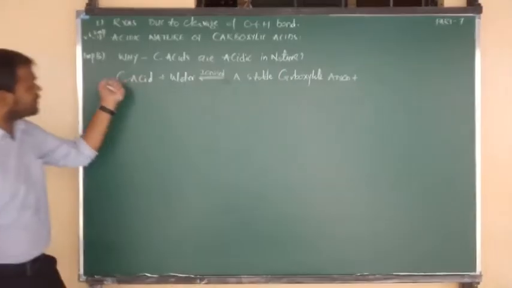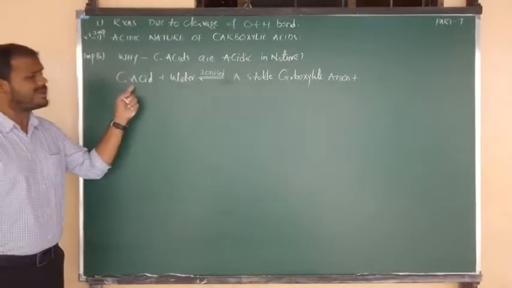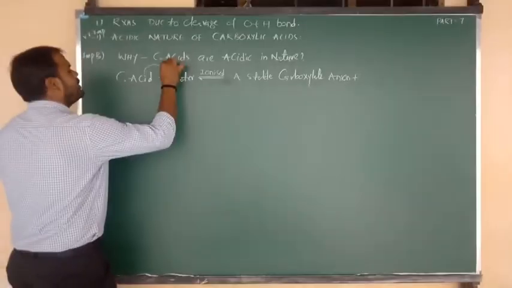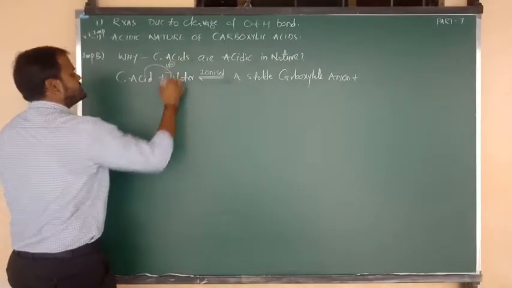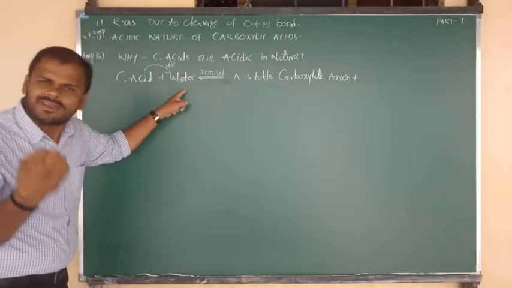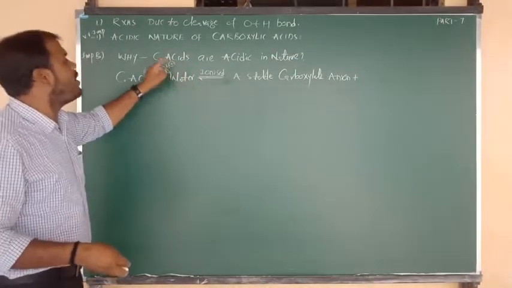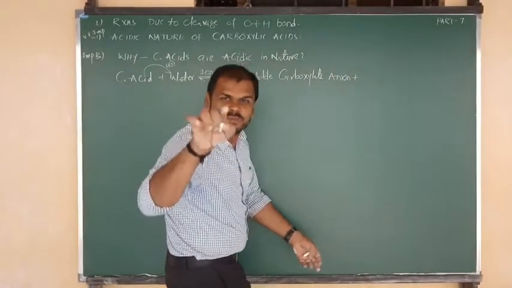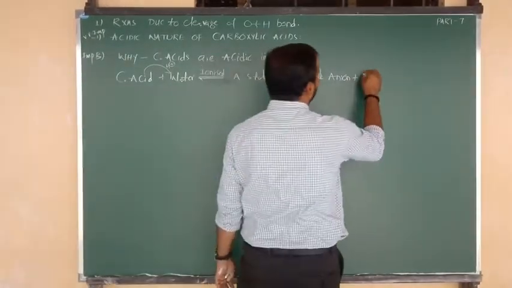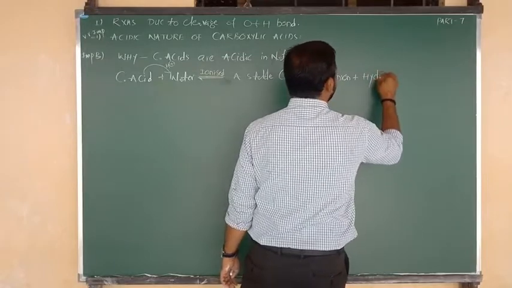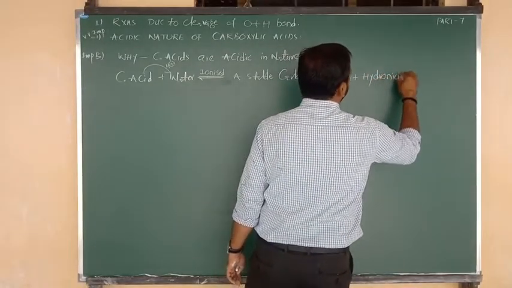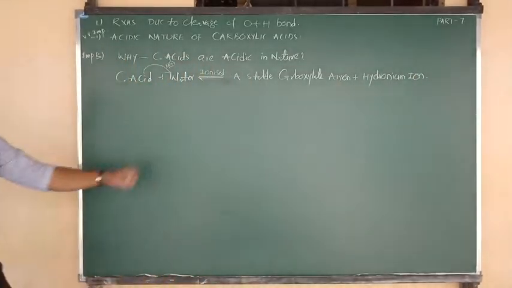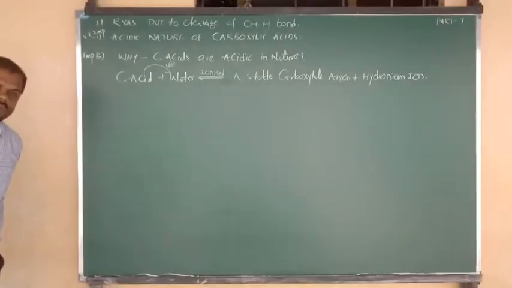So when they are soluble in water, carboxylic acids donate a proton, H plus. That H plus is taken by the water molecule. H2O takes H plus and is converted into H3O plus. You know that very well. The name of this compound is the hydronium ion. Is that clear to all of you?